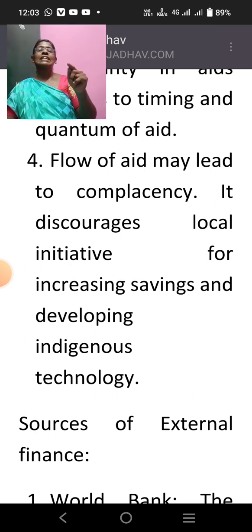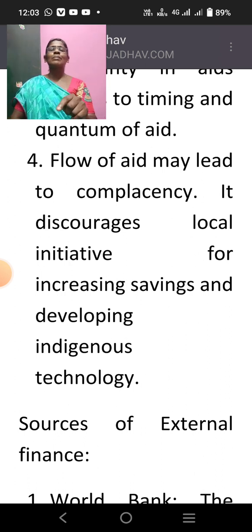Not only that, it discourages local initiative for increasing savings and developing indigenous technology. So because we get aid from foreign countries, the local people will be discouraged. They don't want to work hard. They don't want to earn money. They don't want to save money.